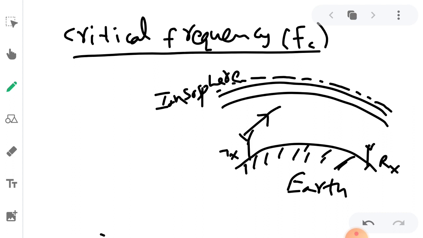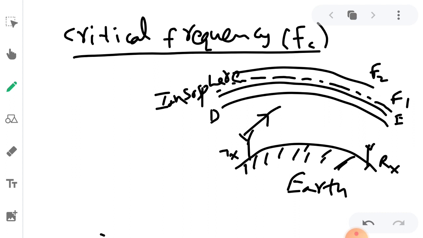When the signal is incident, suppose we take this as D, and this is E, and this is F1, and we have another layer F2. With different distances, these layers will be at a different height from the Earth's surface.